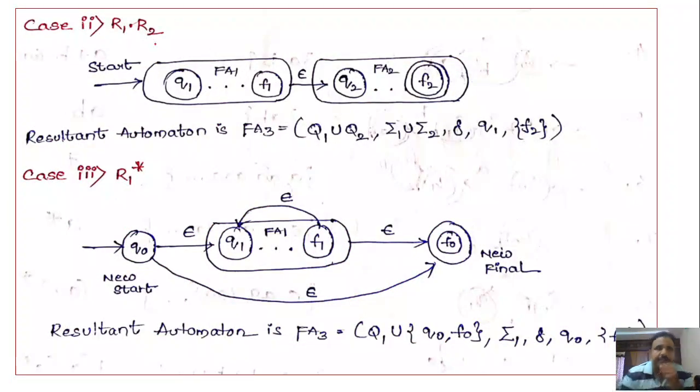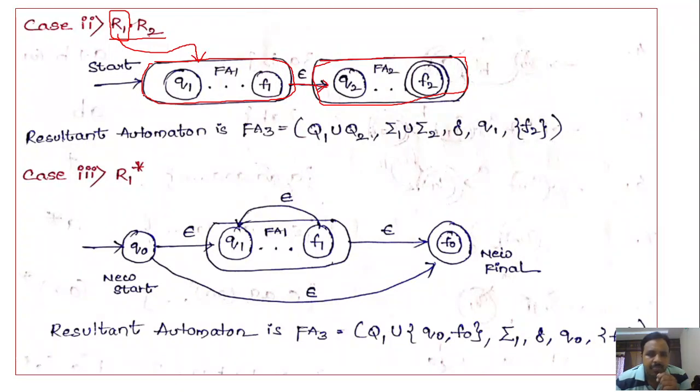Next one, R1 dot R2. That means R1 concatenated with R2. So first, you have to take the finite automata related to R1, because we are having R1 at the beginning. So finite automata 1, we have taken. Next, followed by that, we are having R2. Then you have to take finite automata 2, and link or associate finite automata 1 and 2 by using an epsilon transition.